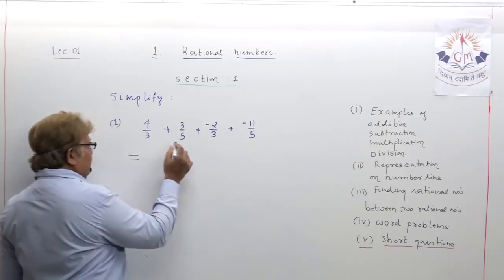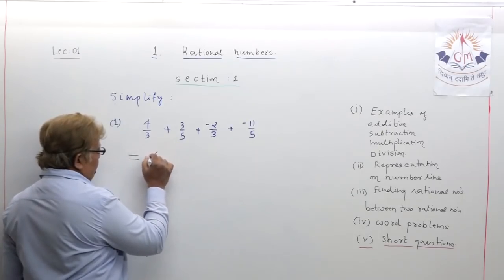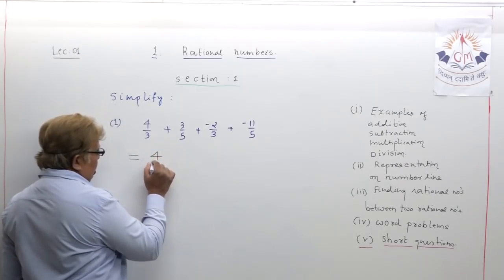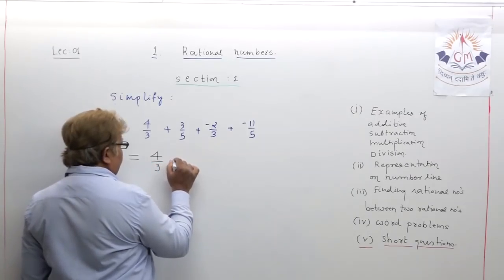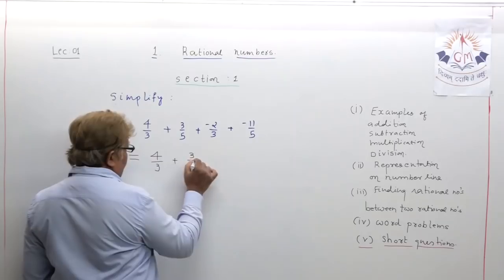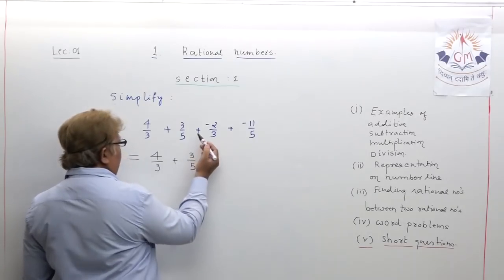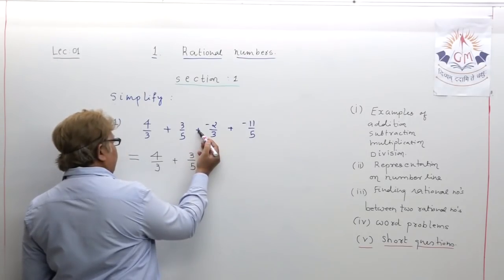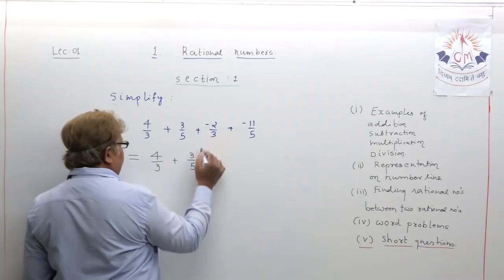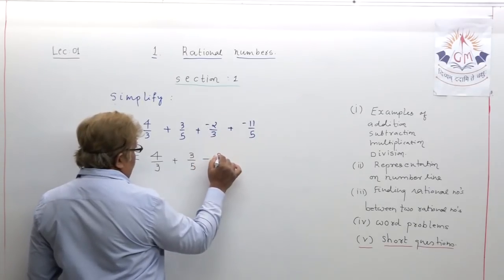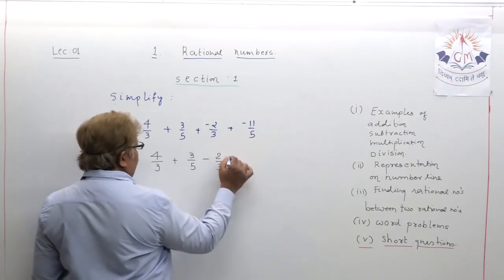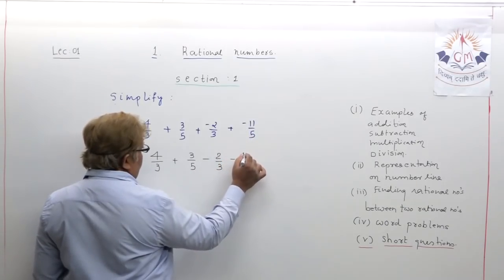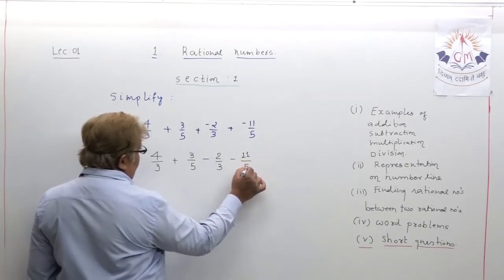Let me write it again, write with me: 4 upon 3 plus 3 upon 5, plus minus 2 upon 3, plus minus 11 upon 5.